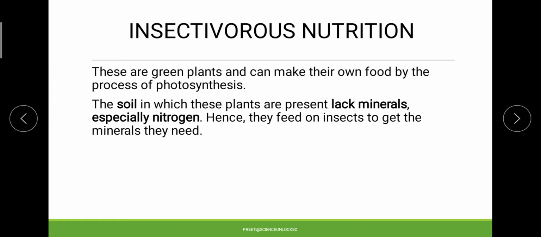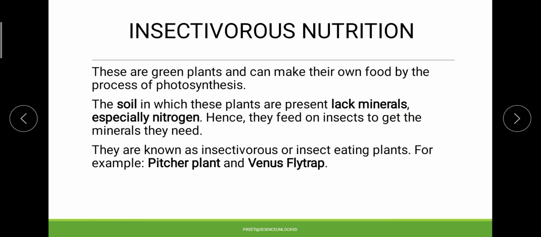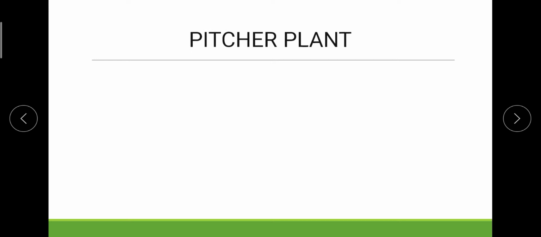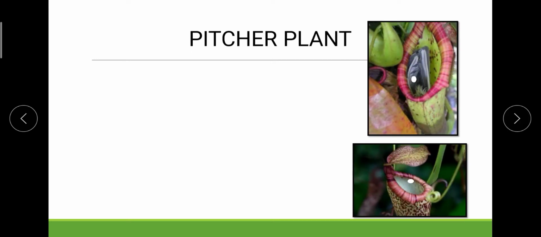Since the soil is lacking this particular mineral, they have to choose some alternative apart from the conventional form of nitrogen utilization or protein formation, so they feed on insects to obtain the minerals. Examples that we are going to look into in the upcoming section are the pitcher plant and the Venus flytrap plant.